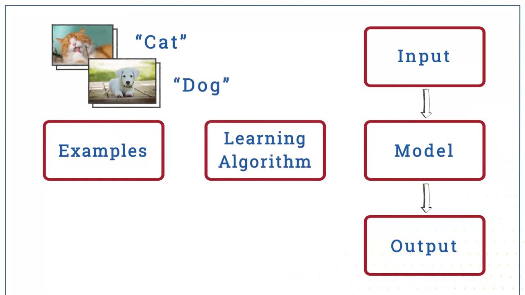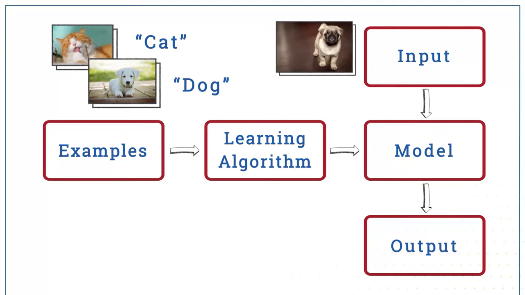A machine learning algorithm takes the examples and uses them to train the model. This means that it adapts the details of the model so that it maps the inputs in the example data to the corresponding outputs. So it would map the top image in the example data to cat and the bottom one to dog. Once the model has been trained, you can give it new input, a picture without a label, and it will tell you the output.